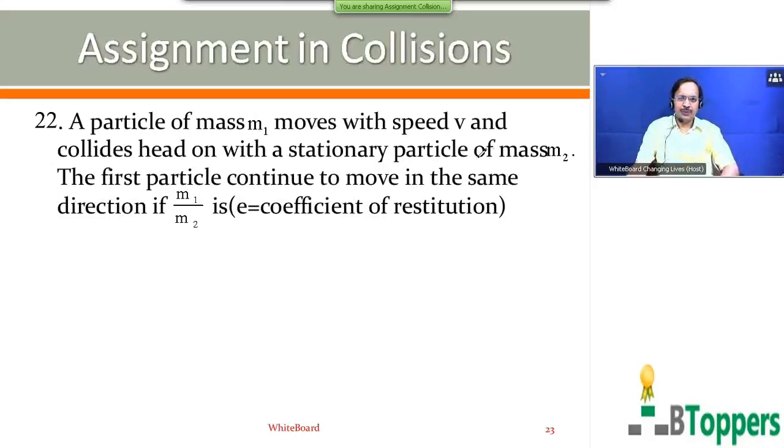Particle of mass m1 moves with speed v and collides head-on with a stationary particle of mass m2. The first particle continues to move in the same direction if m1 by m2 is, where e is the coefficient of restitution: first option equal to e, second option greater than e, third option less than e, fourth option greater than e square. Come on, try the question.